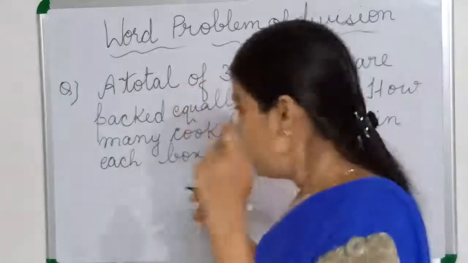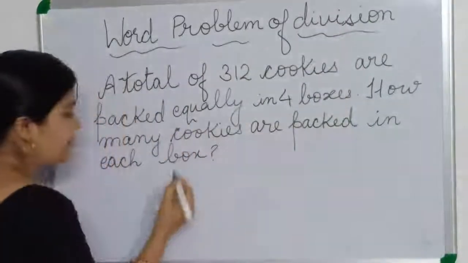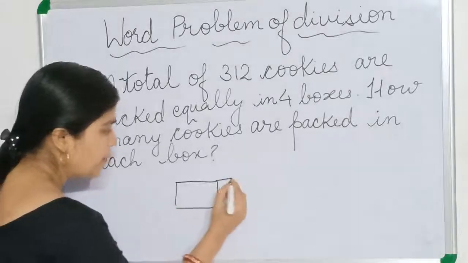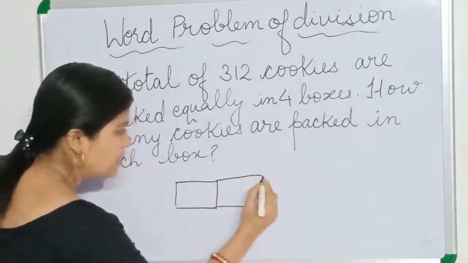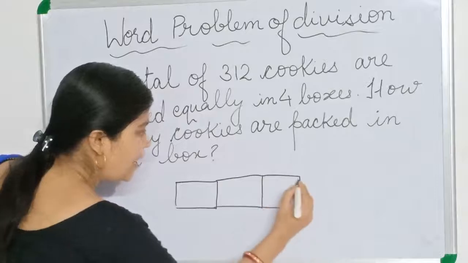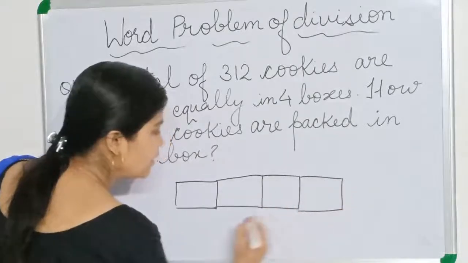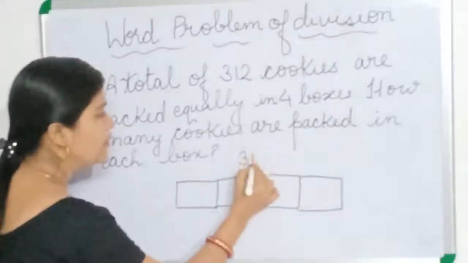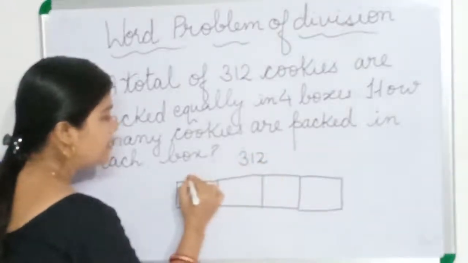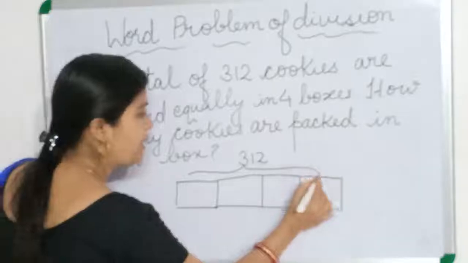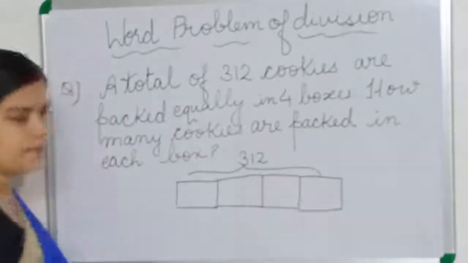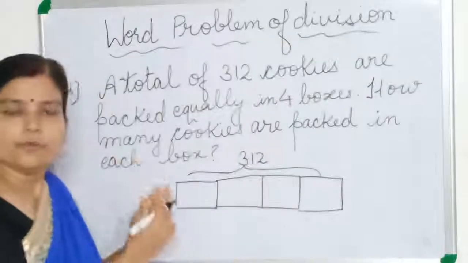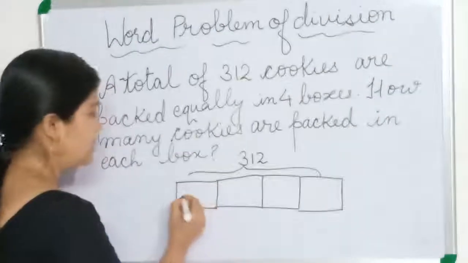For this I want to show you with a model. Think that this is one box, this is second box, this is third box, and this is fourth box. I have to pack 312 cookies. These many cookies I have to pack in all 4 boxes, means I have to divide 312 into 4 equal groups.